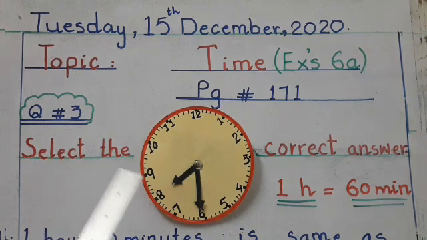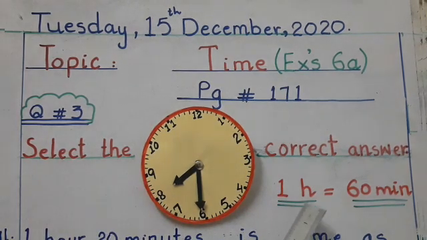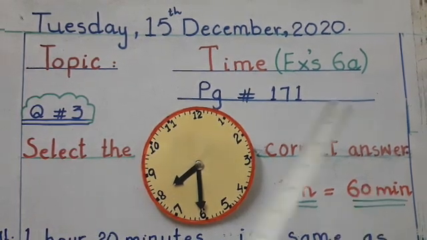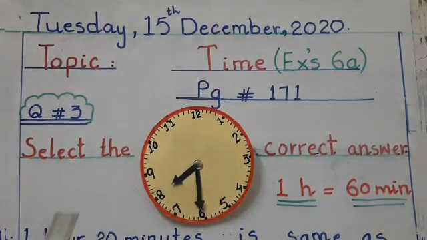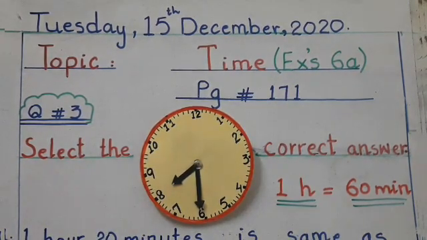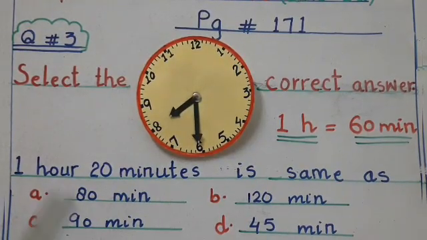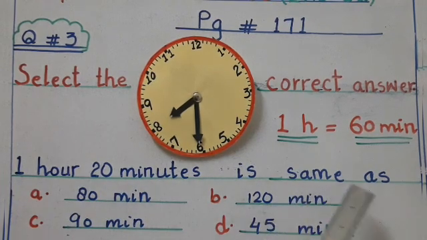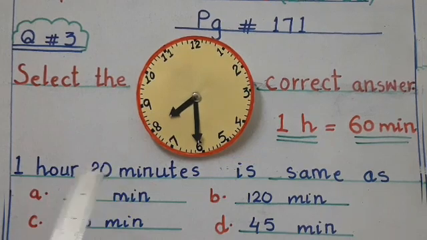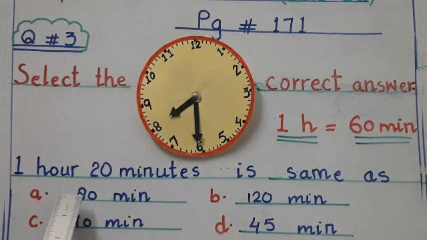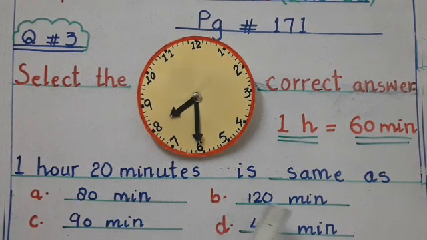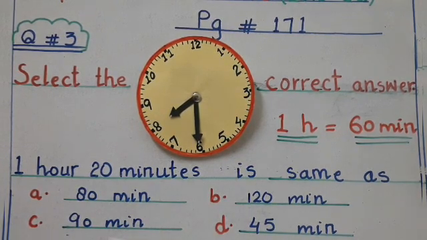So students, first of all, you have to remember 1 hour is equal to 60 minutes. Okay, next move to our question number 1. 1 hour 20 minutes is same as. Students, they give us four options. A option is 80 minutes, B 120 minutes, C 90 minutes, and D 45 minutes. So how will we know which is the correct answer?